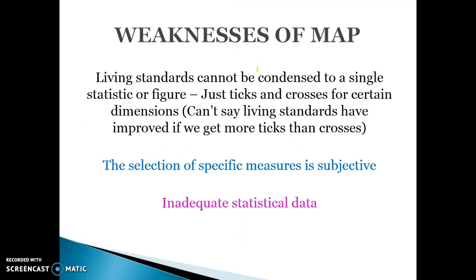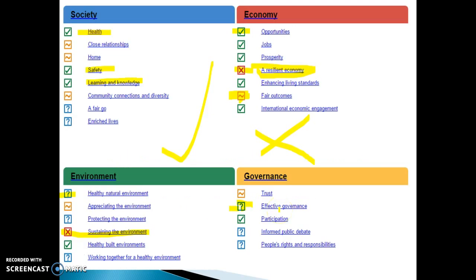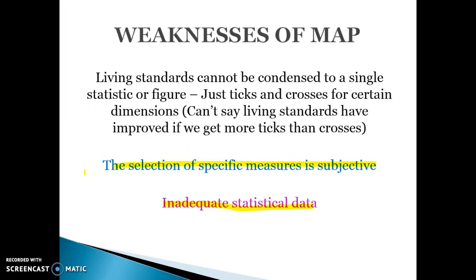That cross might be really, really bad, but we just don't get enough information just based on ticks and crosses. The selection of specific measures is subjective, so what to include and what not to include is subjective, like the GEPI. And a lot of times we don't have enough statistical data. So a lot of these have got question marks next to them, which show a lack of statistical data, which is one weakness of the map.